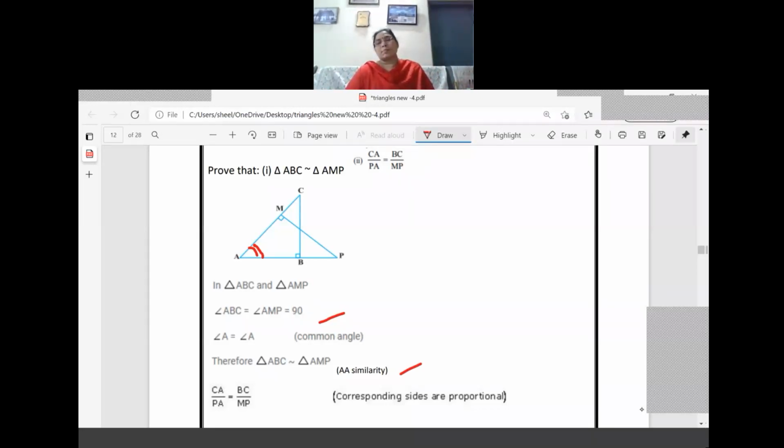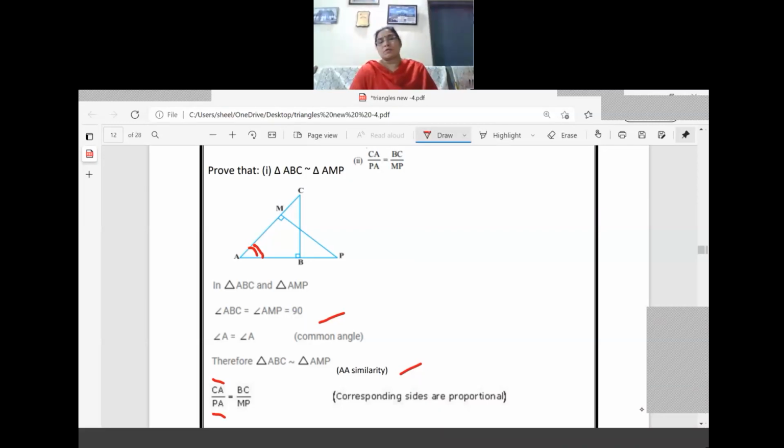Now what is the next step? We should try the corresponding sides. So which are they? We have to write CA by PA, and whatever order we are writing CA, the same order we should write here also, and it is equal to BC by MP. One more side is there, that is AB, we are not writing it.